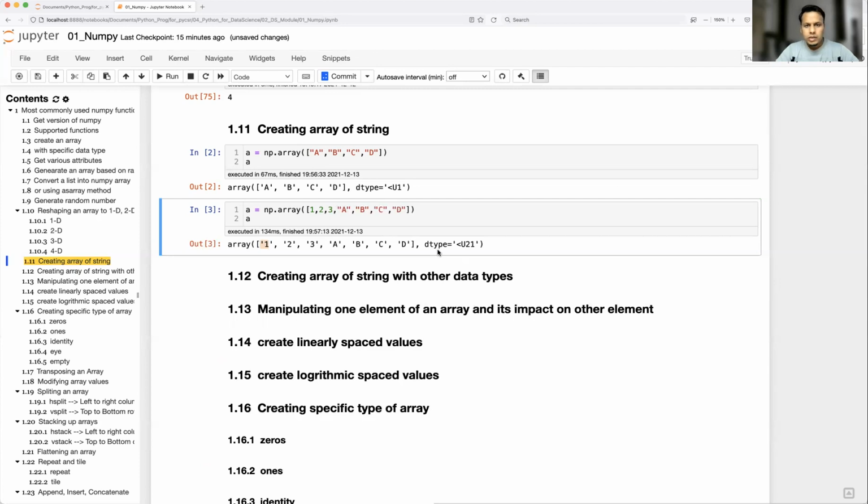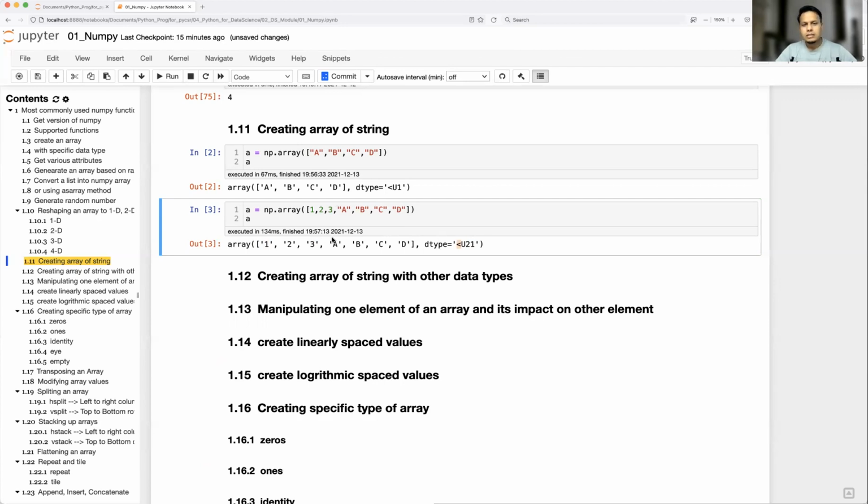So what is this data type? U stands for Unicode, and 21 is just a number. This number can be any integer. I'll show some examples of the significance of this number. And this is nothing but little endian and big endian representation. Those who don't know about this, just Google it a little bit and understand what it is.